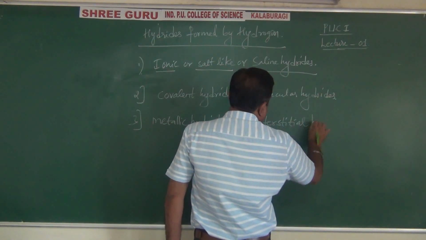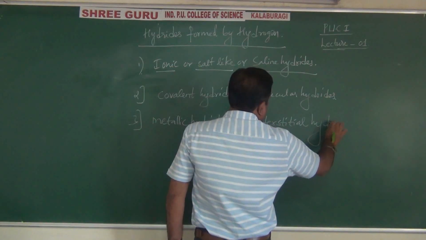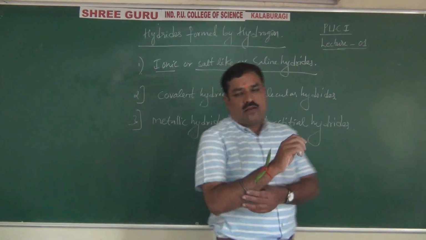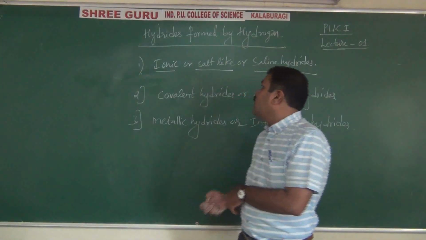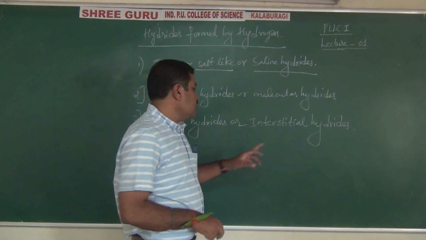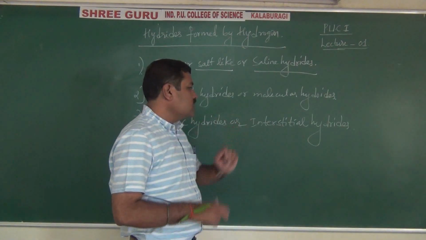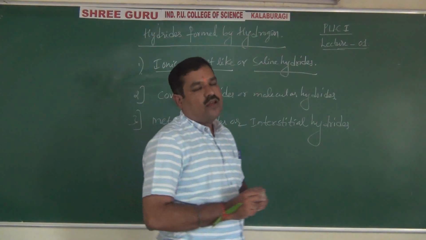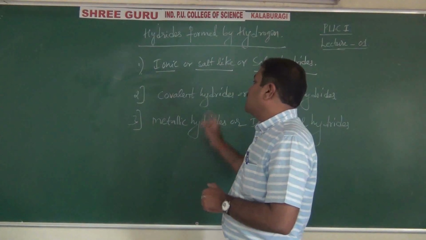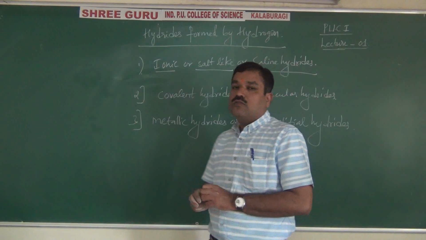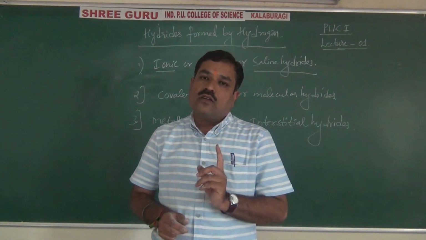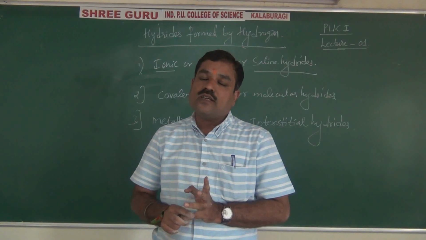Interstitial hydrides. Like this, basically hydrogen forms 3 types of hydrides. That is ionic or salt-like or saline hydrides, covalent or molecular hydrides, and metallic or interstitial hydrides. Once again, covalent hydrides are further classified into 3 categories: electron precise hydrides, electron rich hydrides, and electron deficient hydrides.